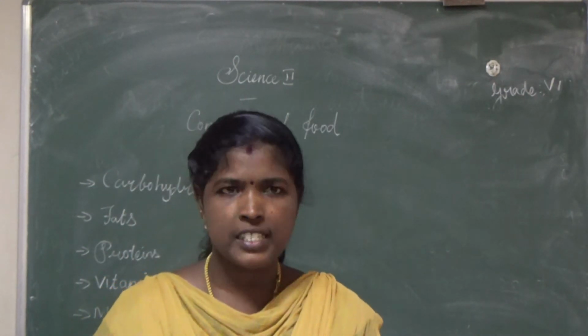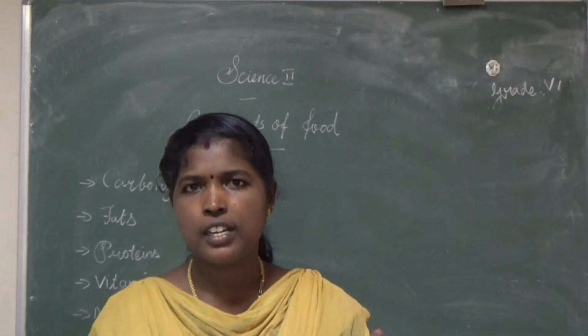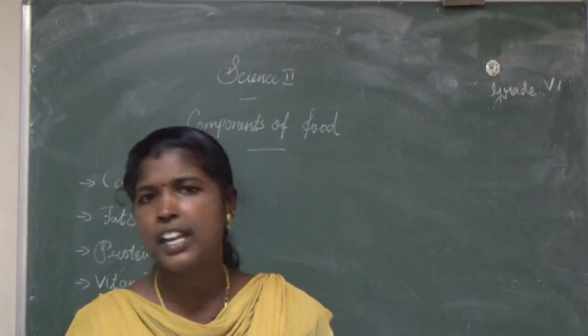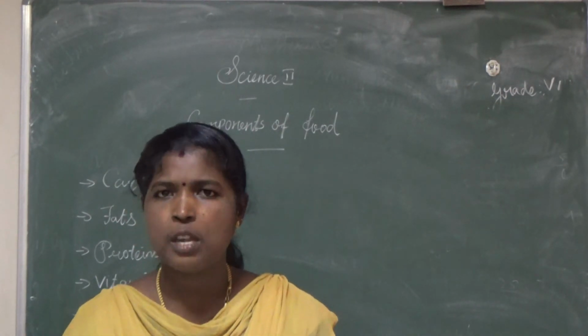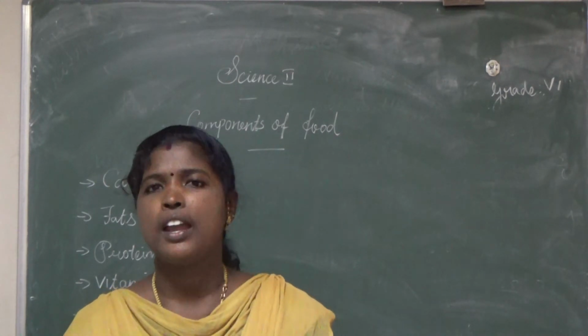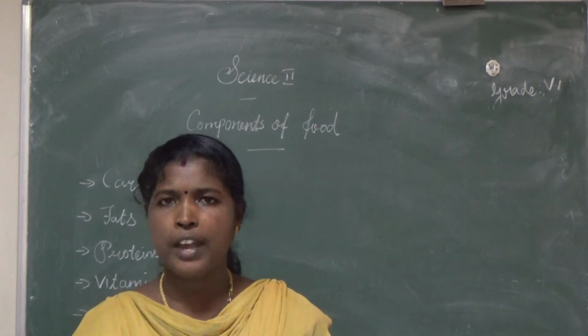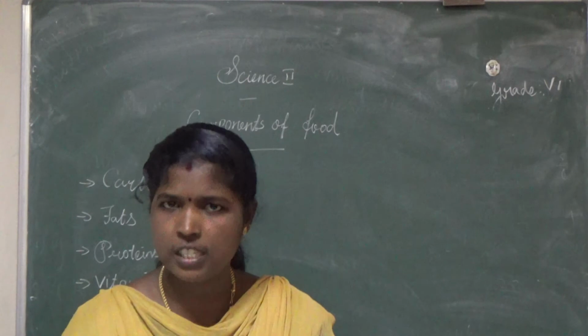Last class we discussed food, and I started the second lesson, components of food. What is the second lesson topic? Components of food. In that lesson we already discussed what nutrients are and the types of nutrients. From that, we already discussed carbohydrates, fats and vitamins. Once again, I am going to recall the same topic.